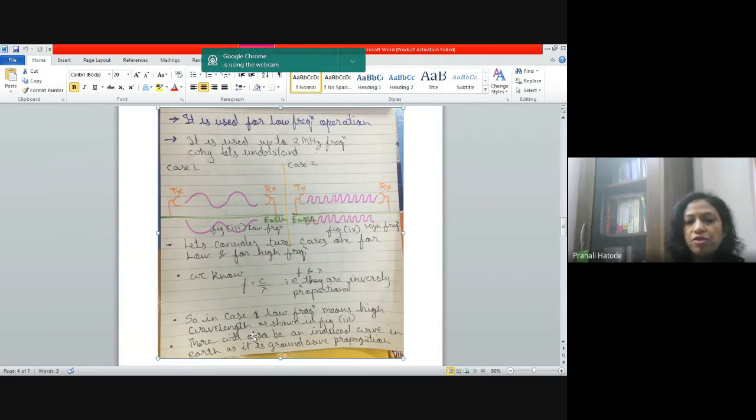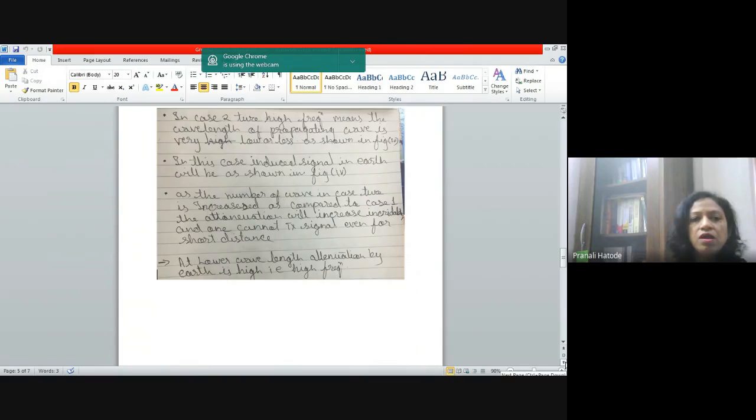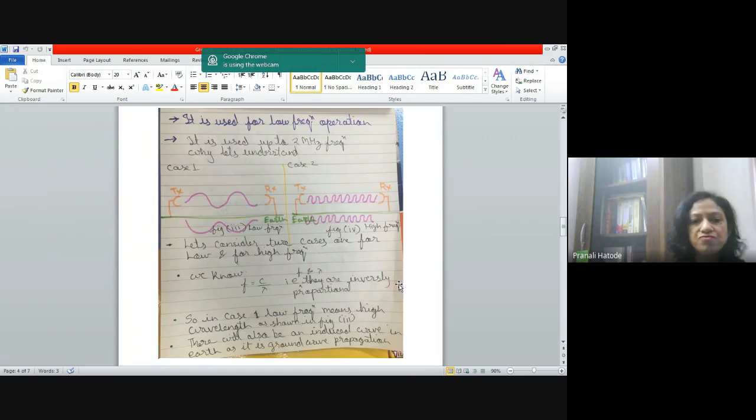Okay, there will also be an induced wave in the earth as it is ground wave propagation. So here I have shown in figure 1 there is an induced wave into the earth because of the wave which is propagating, with the opposite phase as I told you earlier.